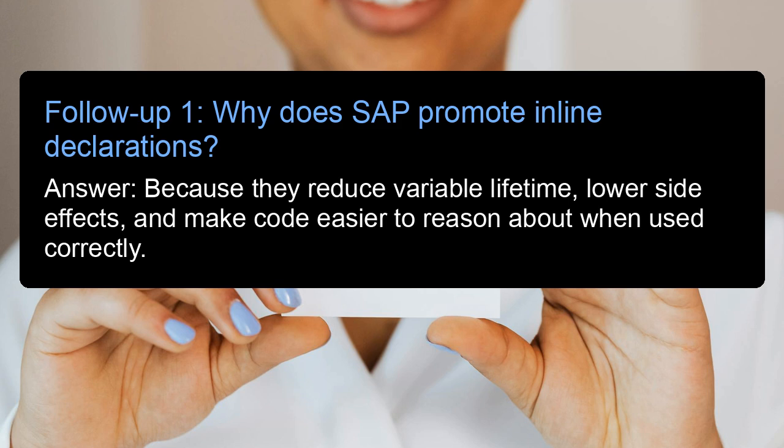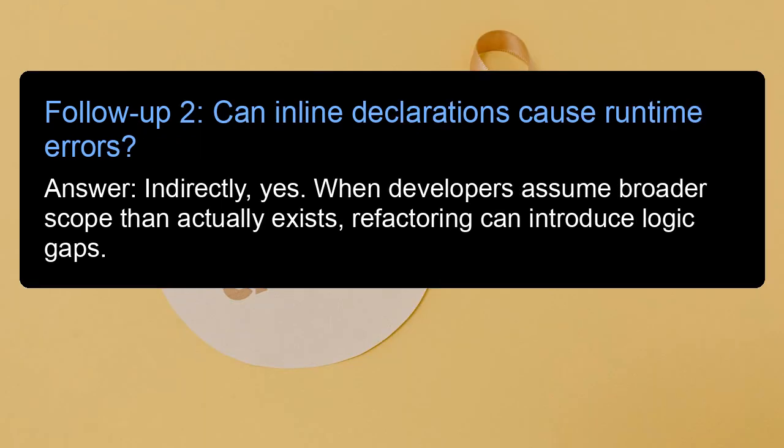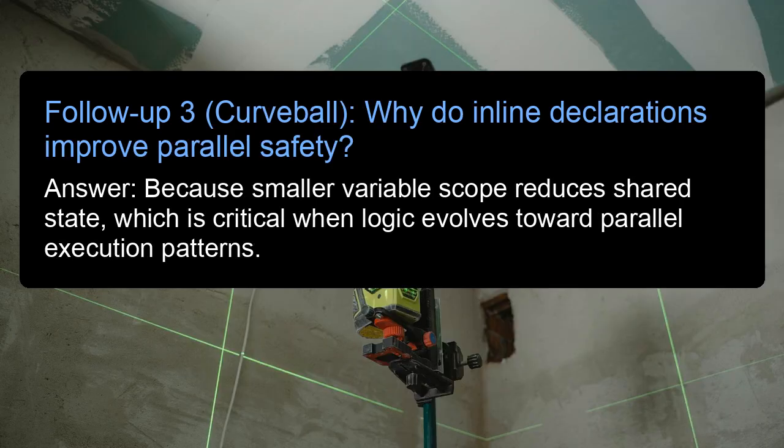Follow-up 1. Why does SAP promote inline declarations? Answer: because they reduce variable lifetime, lower side effects, and make code easier to reason about when used correctly. Follow-up 2. Can inline declarations cause runtime errors? Answer: indirectly, yes. When developers assume broader scope than actually exists, refactoring can introduce logic gaps. Follow-up 3. Curveball. Why do inline declarations improve parallel safety? Answer: because smaller variable scope reduces shared state, which is critical when logic evolves toward parallel execution patterns.